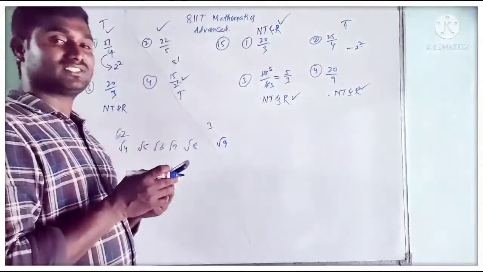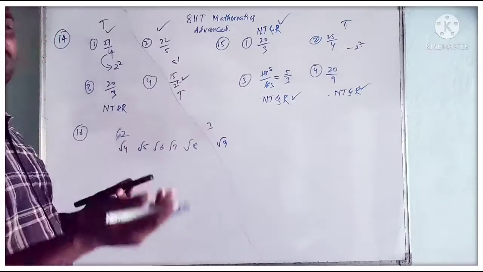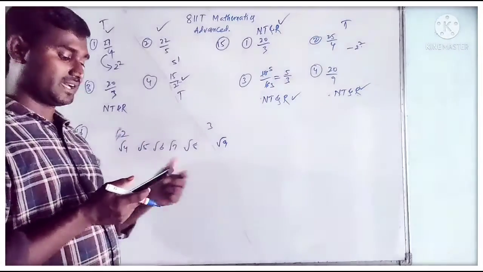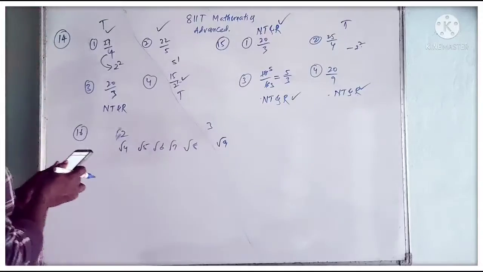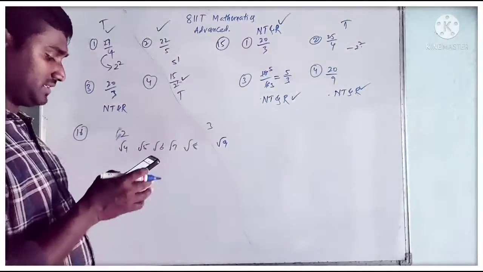Okay, and the assertion is true. Reason: the set of irrational numbers is dense everywhere. Yes, so the reason is also correct. So assertion is true and reason is true. So option 1 is the correct option for that.